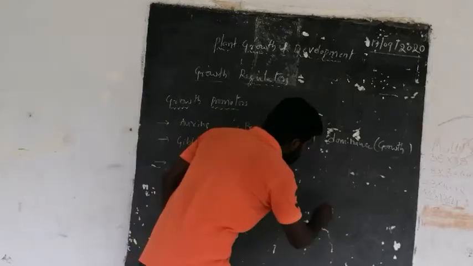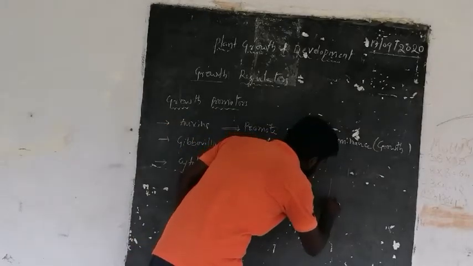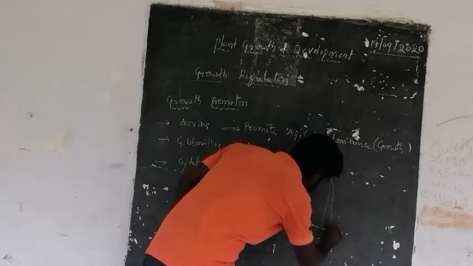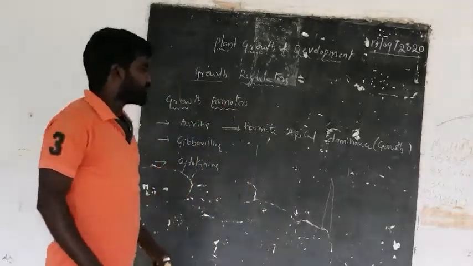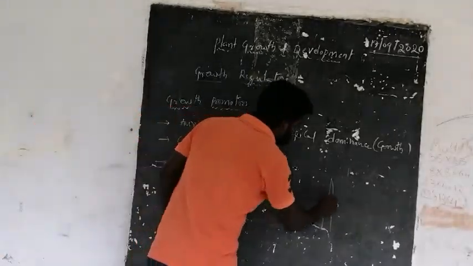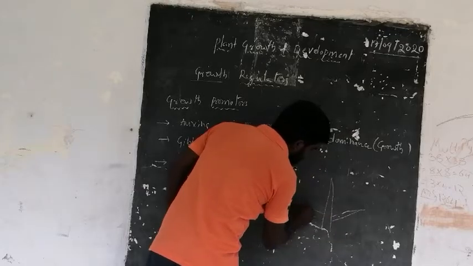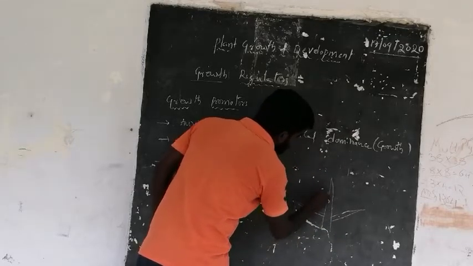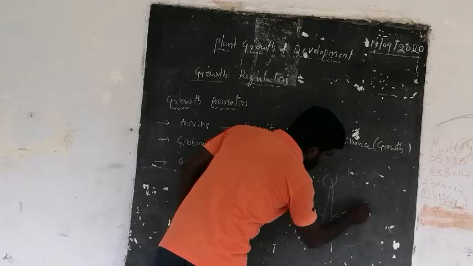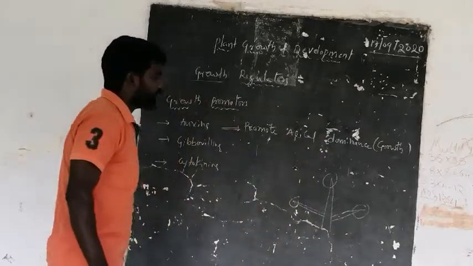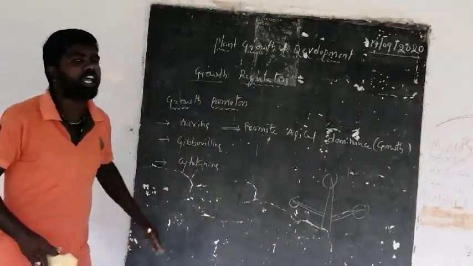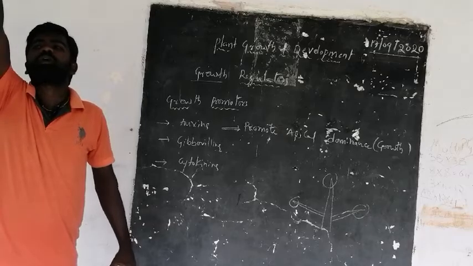For example, this is the plant body, and the apical part, the tip regions. The auxins help the growth of the plant body very fast.